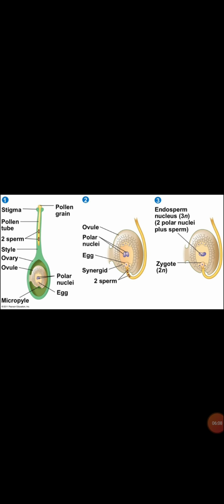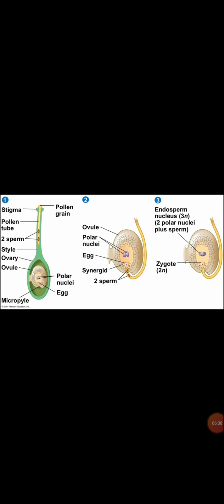In the process of fertilization, one male gamete fuses with the egg to form a diploid zygote. This process is called syngamy. The other male gamete fuses with two polar nuclei to form the triploid primary endosperm nucleus. This process is called triple fusion. Syngamy and triple fusion take place in the embryo sac of the ovule. The two fusions together are known as double fertilization.